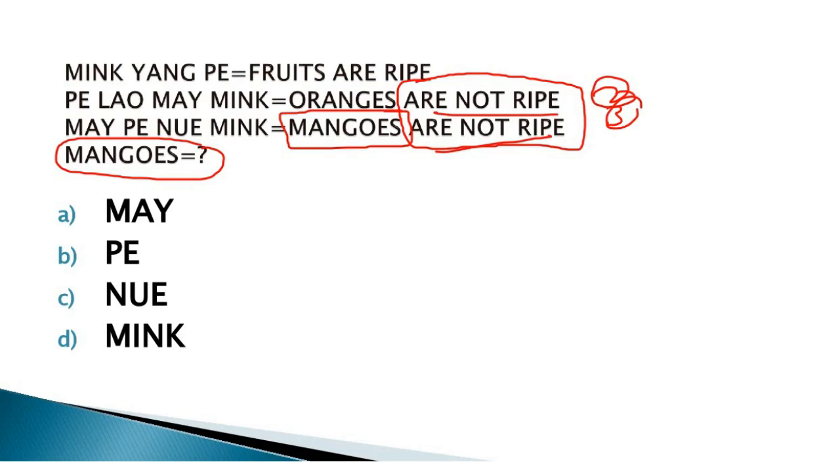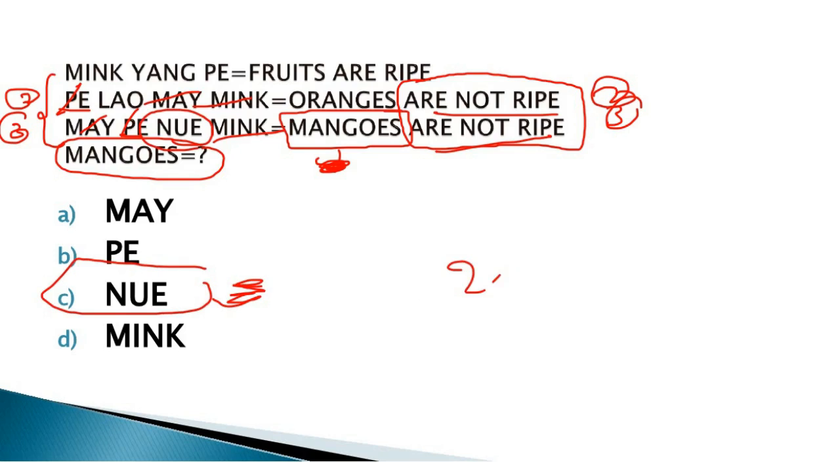If "are not ripe" is similar in statement 2 and statement 3, the coding for "are not ripe" is also the same in both. PE means "are not ripe", and MAY and Ming cancel. The remaining is mango, so NUE is the coding for mangoes. This is a 2 or 3 second answer. If you understand the whole concept of this coding, you can answer within 2 or 3 seconds.